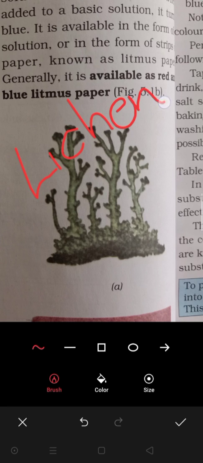Now if we take some portion of the lichen and dissolve it in water, it will be in a purple color, okay.